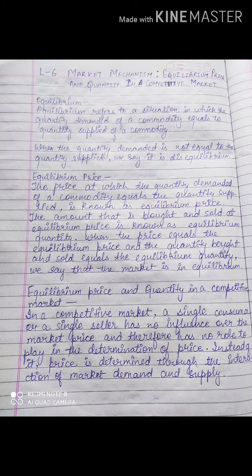Next is equilibrium price and quantity in a competitive market. In a competitive market, a single consumer or a single seller has no influence over the market. Why? Because we are checking the market, right? In the market, we will see a group of consumers or a group of sellers. So one single person has no influence on market price and therefore has no role to play in the determination of price. Instead, price is determined through the interaction of market demand and market supply. So here we are checking complete market demand and complete market supply, not individual.